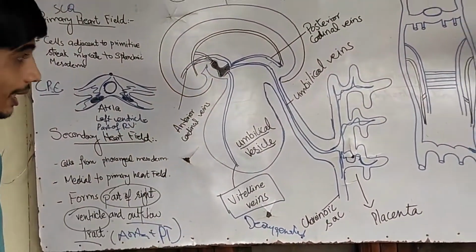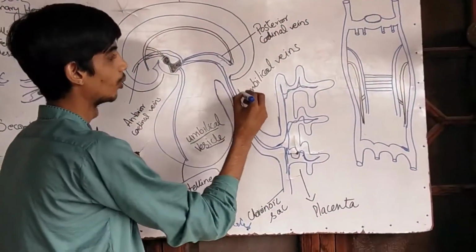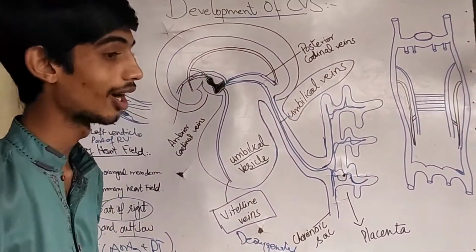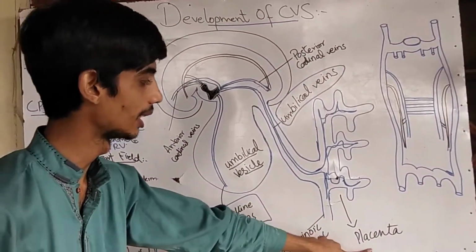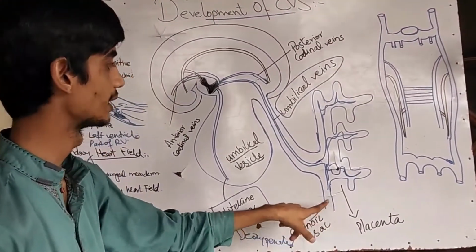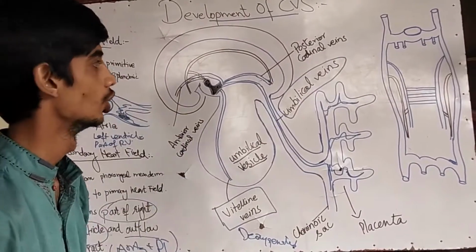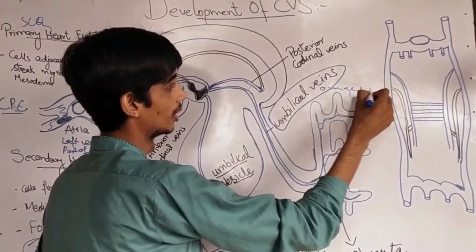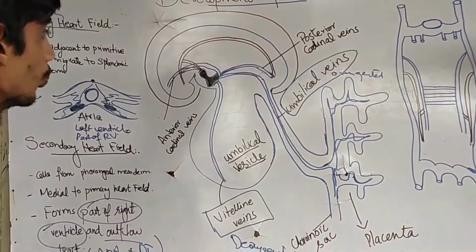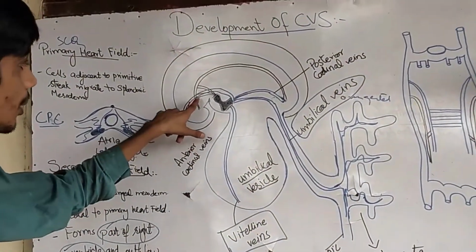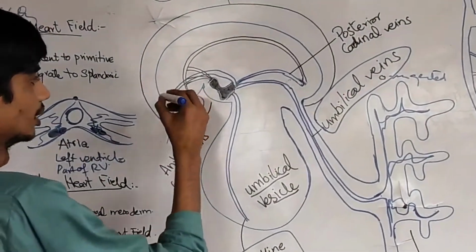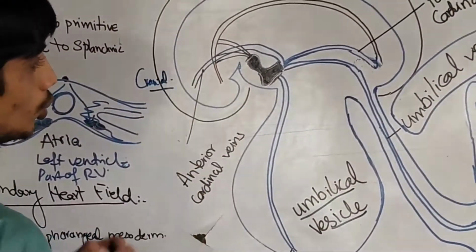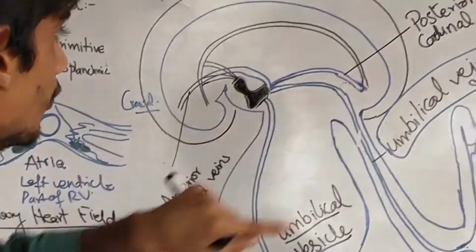The second important vein is the umbilical vein. This umbilical vein will carry the oxygenated blood from the placenta through the chorionic sac towards the heart. So it will carry the oxygenated blood. And the third important veins: this is the cranial end of the embryo, this is the head fold, this is the tail fold.